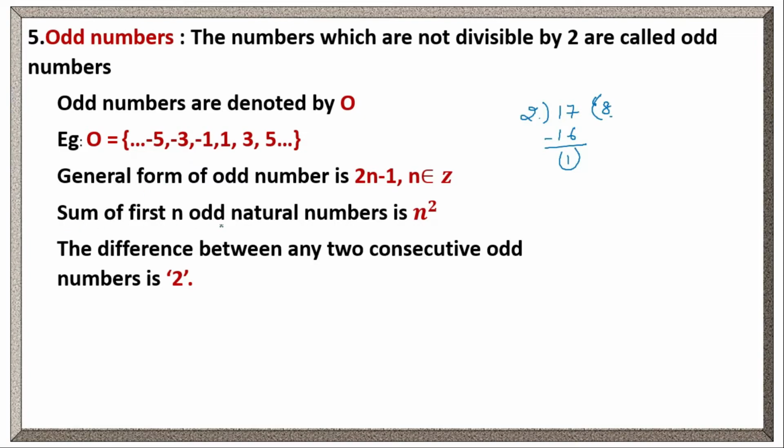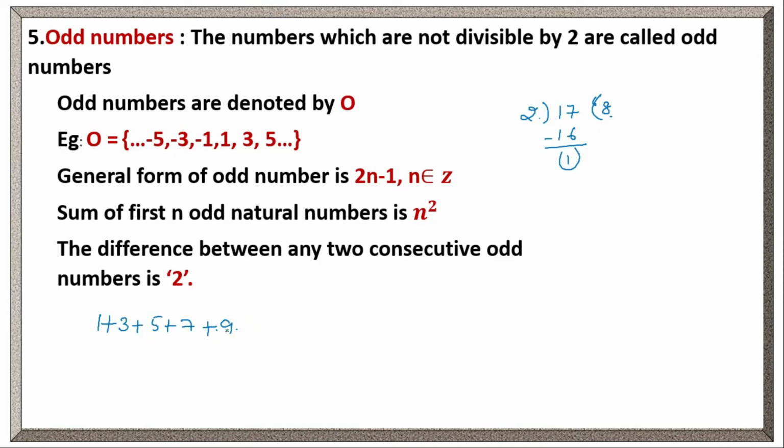The sum of first n odd numbers is n squared. As we discussed in even numbers, the sum of first n even numbers is n into n plus 1. Here, the sum of first n odd numbers is n squared. Suppose first n odd natural numbers. Natural numbers only we have to take here. Here 1 is a natural number only, right? 1 plus 3 plus 5 plus 7 plus 9, suppose.